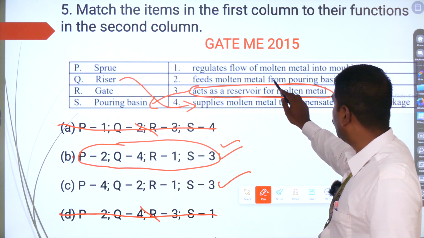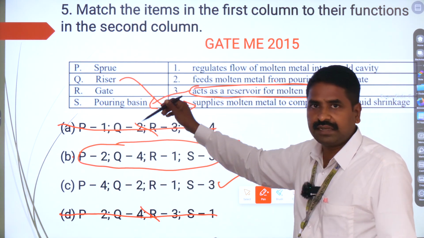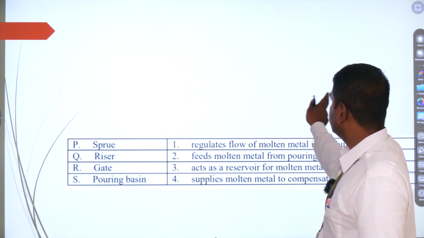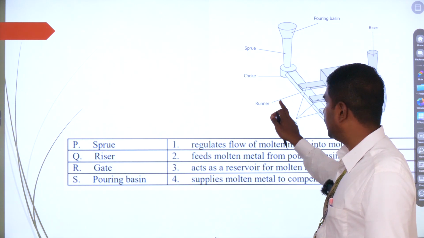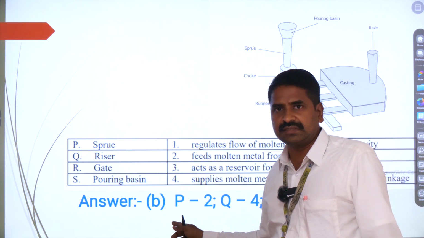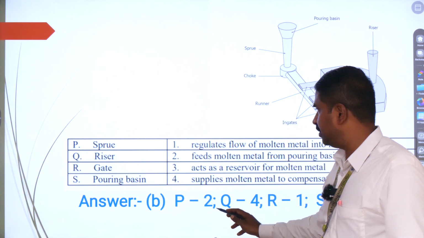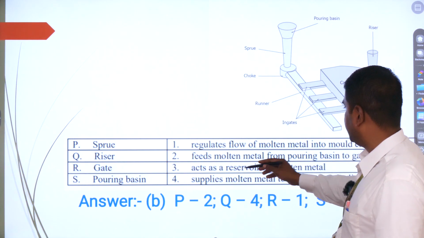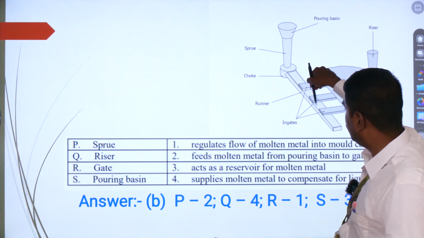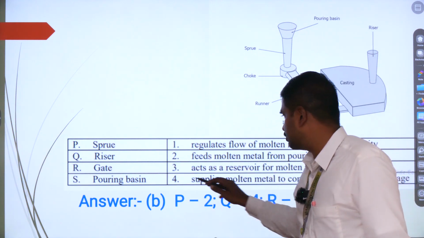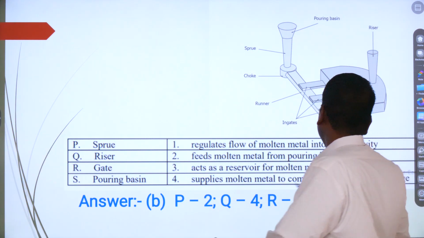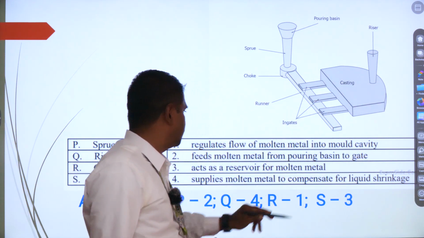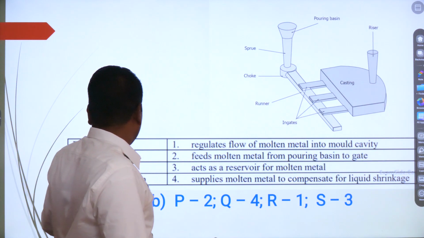So the sprue is going to feed the molten metal from the pouring basin to the gate, as we already saw in the diagram. If you want to see the diagram, you can see here. By seeing this diagram, you can identify very clearly the correct option is B, which says that P is going to be feeding the molten metal from the pouring basin to the gate. So the sprue is going to be P, which is going to feed the molten metal from the pouring basin to the gate. And for option Q, the riser is going to be 4. Here you are going to have the riser. The riser, as you can see over here, is going to supply the molten metal to compensate for the liquid shrinkage.